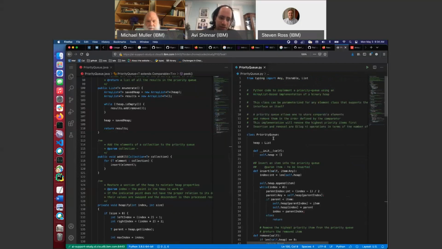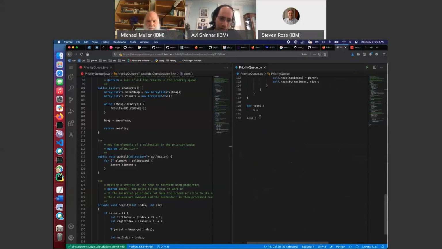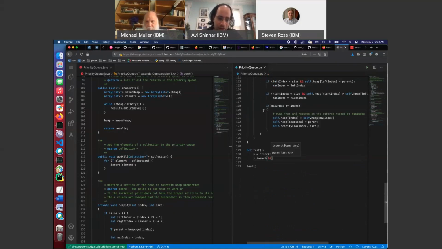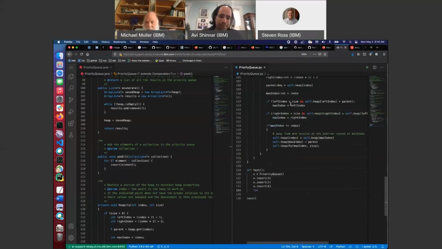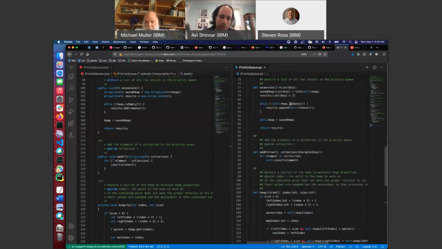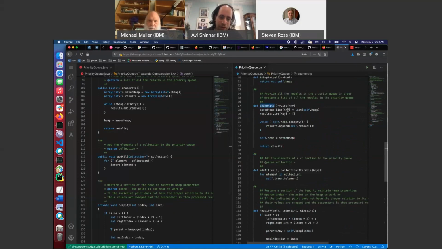Okay, let's give something a try. X equals, what's this thing called again? A priority queue. X dot insert. Let's try adding in the number 3, the number 5, and the number 4. Getting ambitious here, right? And then we'll do this nice enumerate thing here. There's a really odd return type.